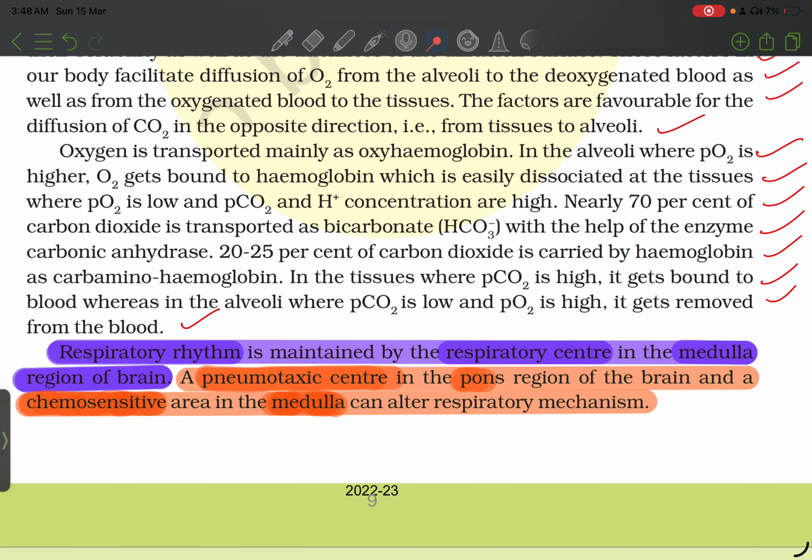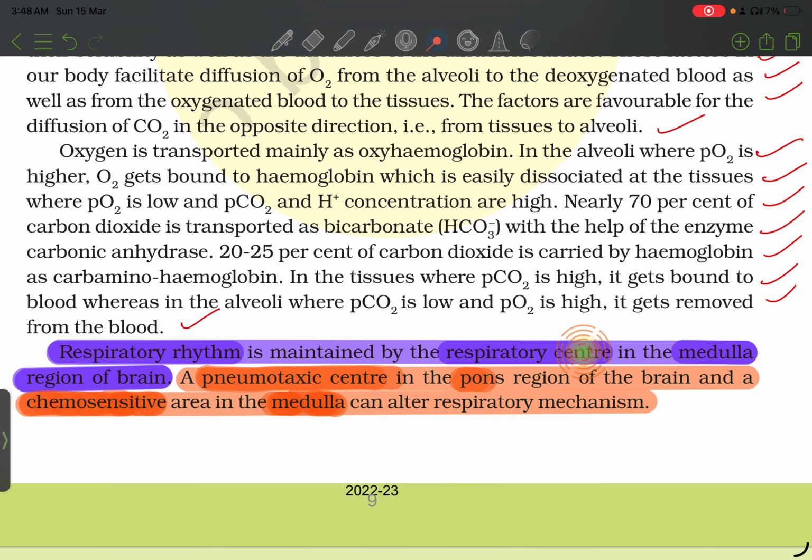Nearly 70% of the carbon dioxide is transported as bicarbonate with the help of the enzyme carbonic anhydrase. 25% of carbon dioxide is carried by hemoglobin as carbaminohemoglobin. In the tissue, where the partial pressure of CO2 is high, it gets bound to blood, whereas in the alveoli, where PCO2 is low and PO2 is high, it gets removed from the blood.